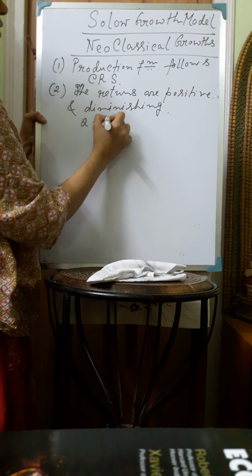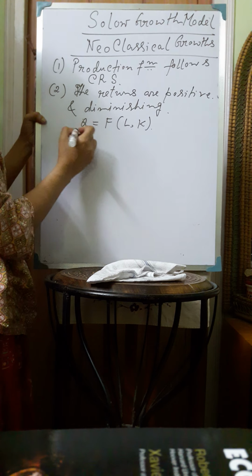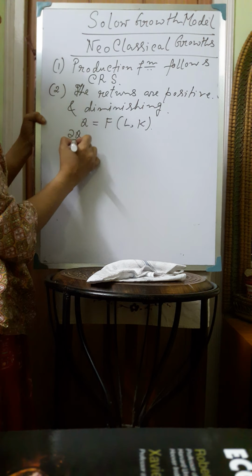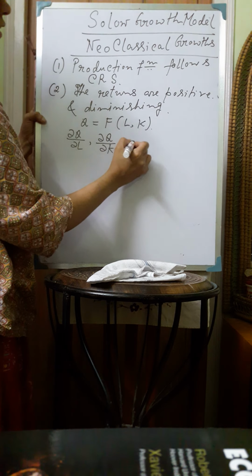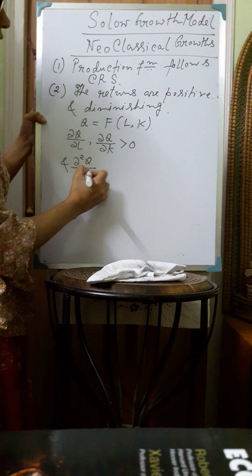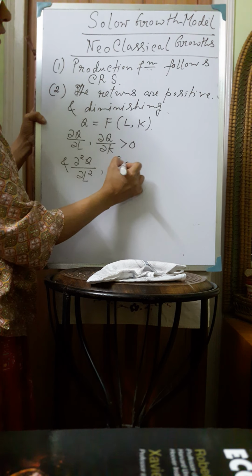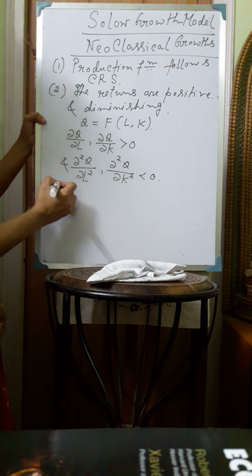So if Q is a function of L and K, where L is the labor and K is the capital, then ∂Q/∂L and ∂Q/∂K are greater than 0, and ∂²Q/∂L² and ∂²Q/∂K² are less than 0.